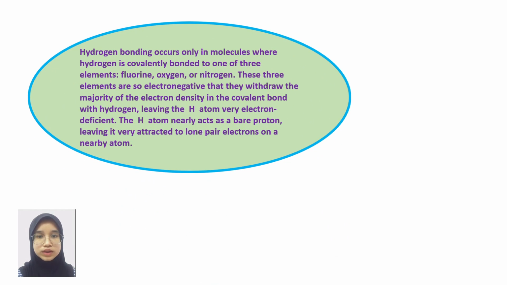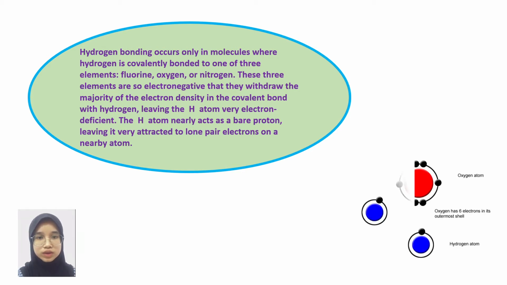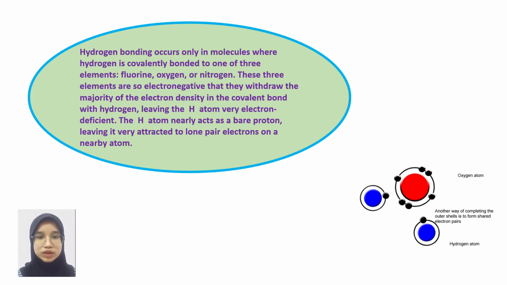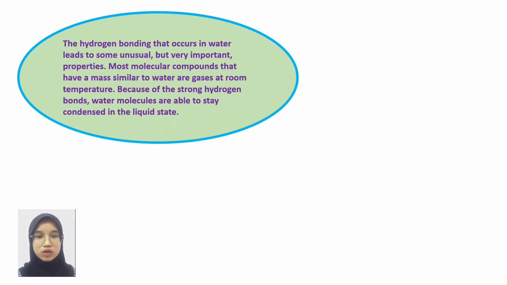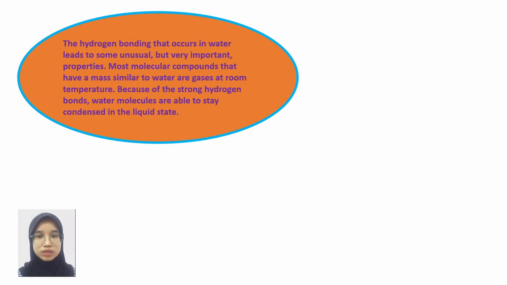Hydrogen bonding occurs only in molecules where hydrogen is covalently bound to one of three elements: fluorine, oxygen, or nitrogen. These three elements are so electronegative that they withdraw the majority of the electron density in the covalent bond with hydrogen, leaving the H atom very electron deficient. The H atom nearly acts as a bare proton, leaving it very attracted to lone pair electrons on a nearby atom. The hydrogen bonding that occurs in water leads to some unusual but very important properties.